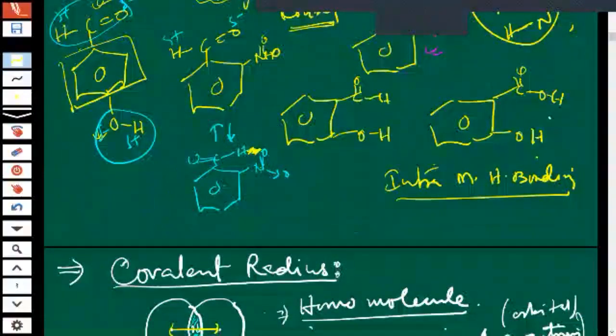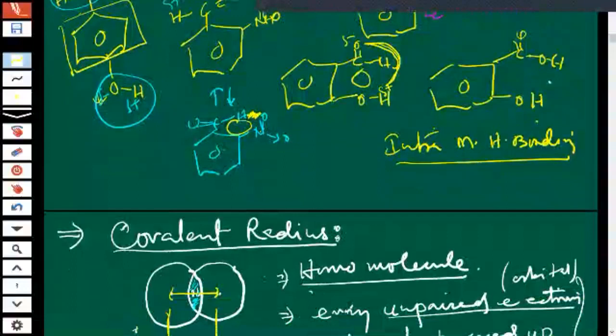So a kind of ring can be formed here, and the same thing can happen over here. This is the negative part, this is the positive part. So don't think that they are far away. They can attract each other. A ring can be formed.